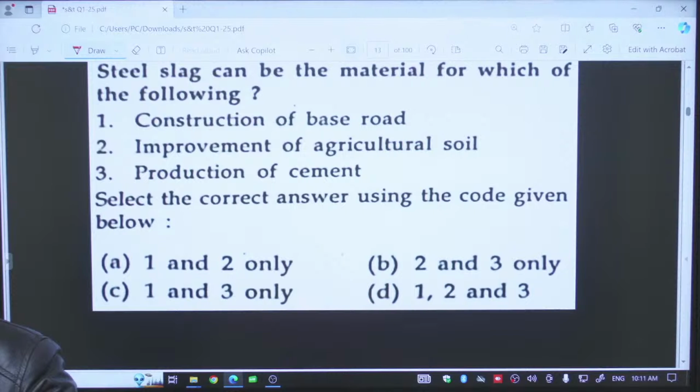It contains a number of impurities, like earthen materials and some metals mixed with them. Now it is asking for which purpose it can be used. Now let us look at the statements.